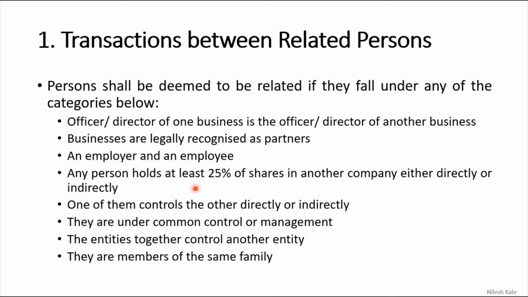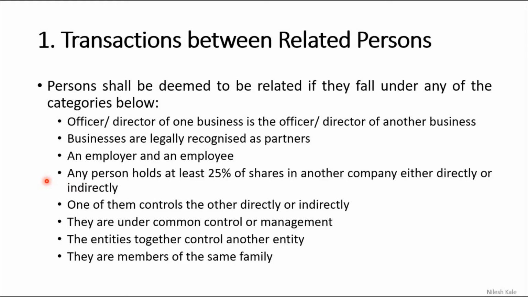Any person who holds at least 25% of shares in another company, either directly or indirectly. Now how do you understand this? Suppose there is a person XYZ and he has 30% shares in ABC Company Limited. Now that person XYZ and this company, both will be considered as related persons. Now I say any person, not only an individual.